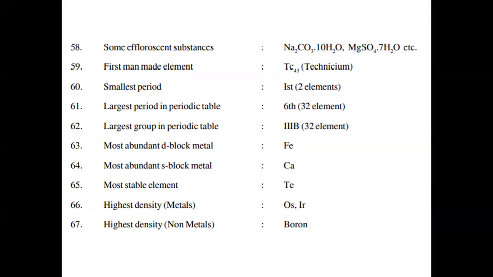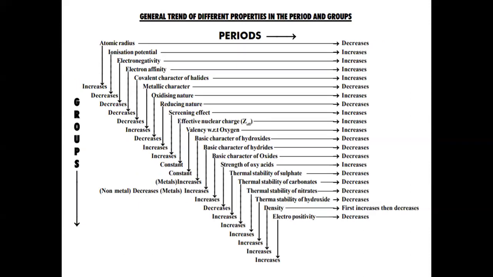Largest group in periodic table, that is 3B, that is third B, which has 32 elements. Most abundant d-block element, a metal, that is iron. Most abundant s-block metal, calcium. Most stable element, technetium. Highest density metals, osmium and iridium. Highest density non-metal, that is boron.